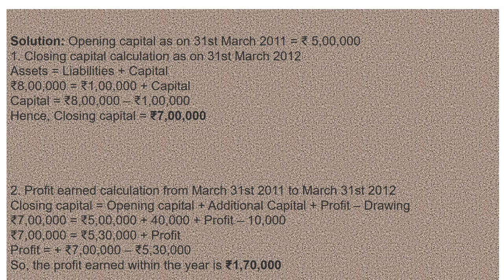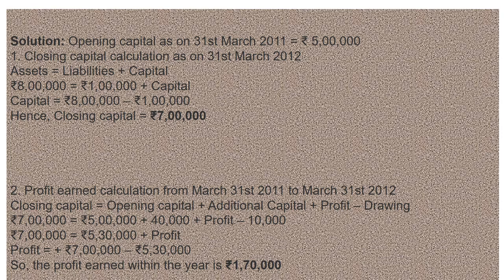Then, to calculate profit, we use the formula: closing capital is equal to opening capital plus additional capital plus profit minus drawings. So 7 lakh is equal to 5 lakh plus additional capital 40,000 plus profit minus drawings 10,000.